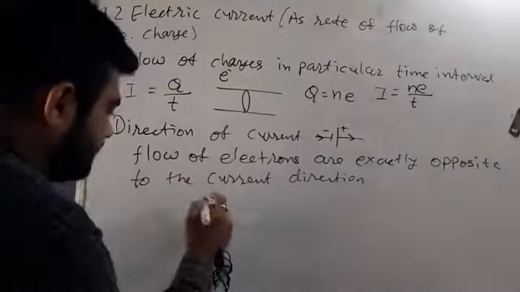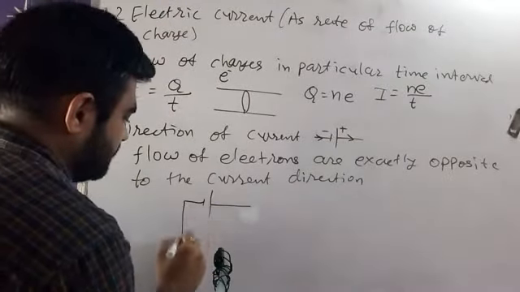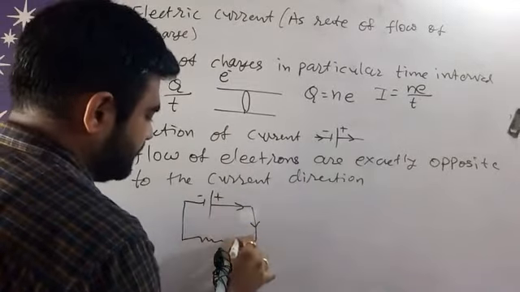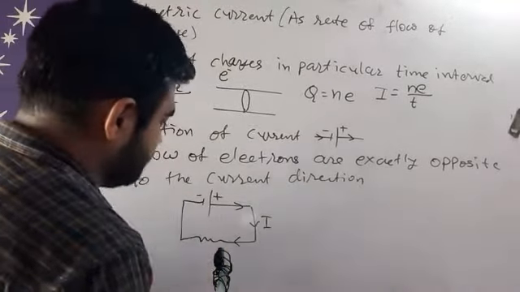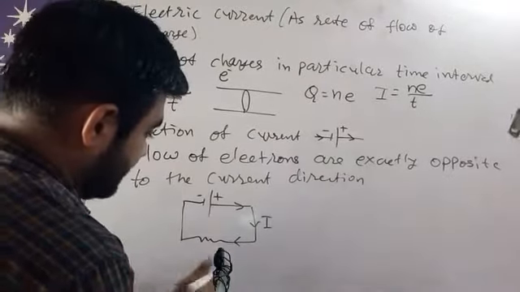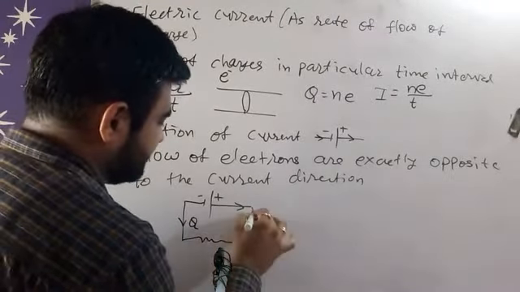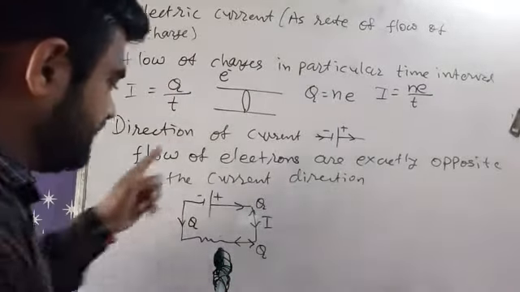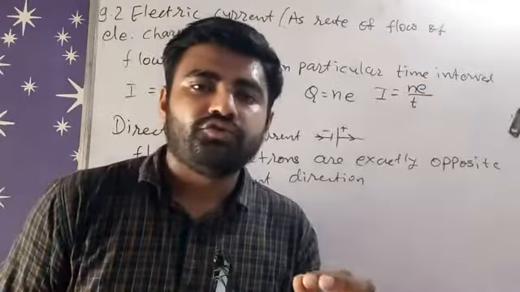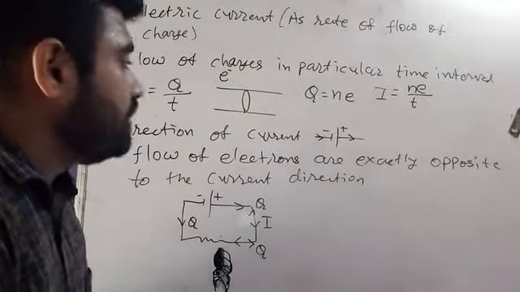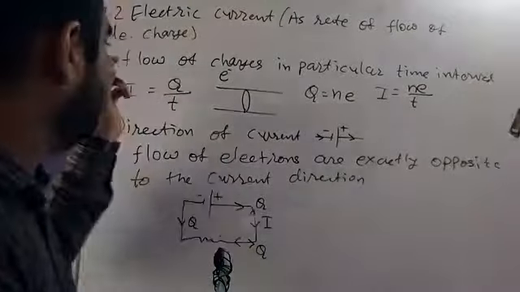So in the circuit like this is resistance, so current is flowing through positive to negative, right? So this is current direction, but what is the charge direction? Charge direction is exactly opposite to the current direction. So this is charge direction, this is charge direction. So charge is exactly opposite to the flow of current. Okay, right? Okay, now we are talking about unit of our current.